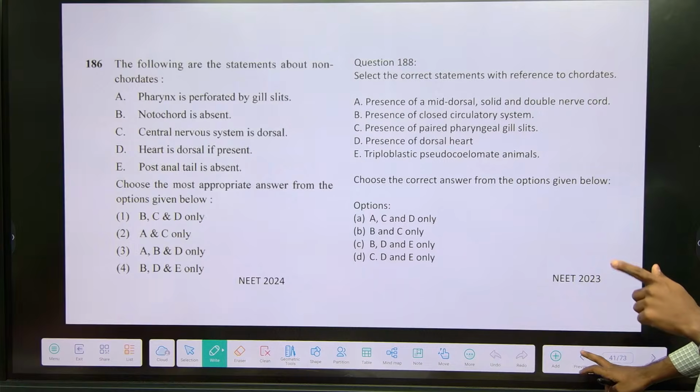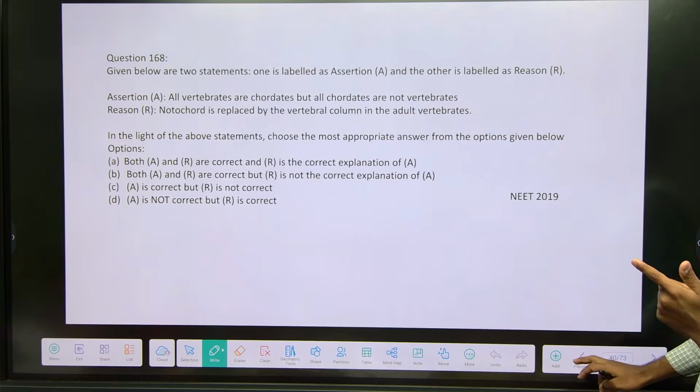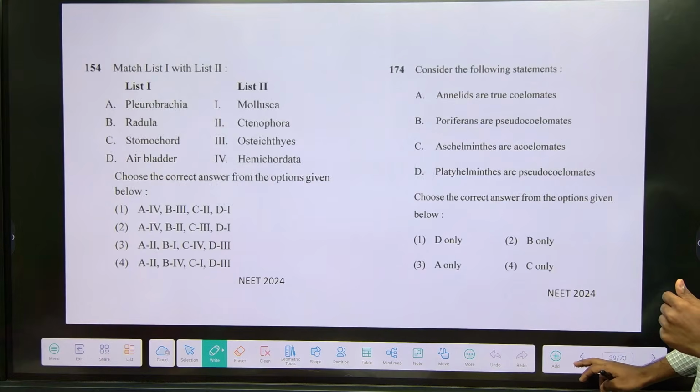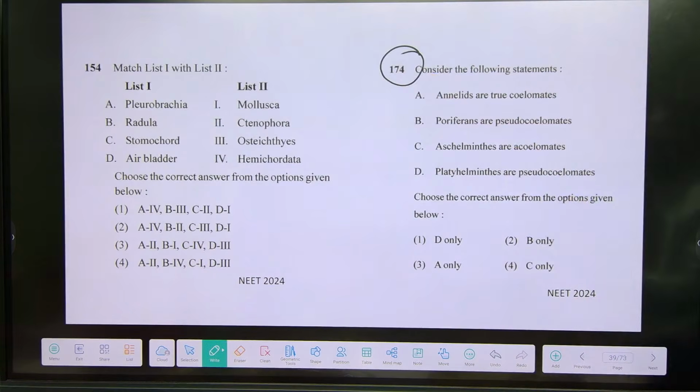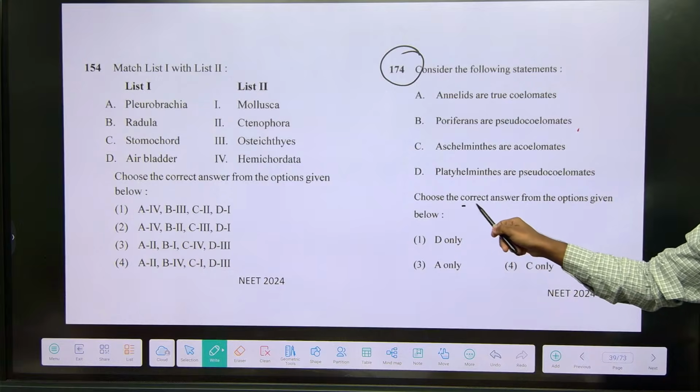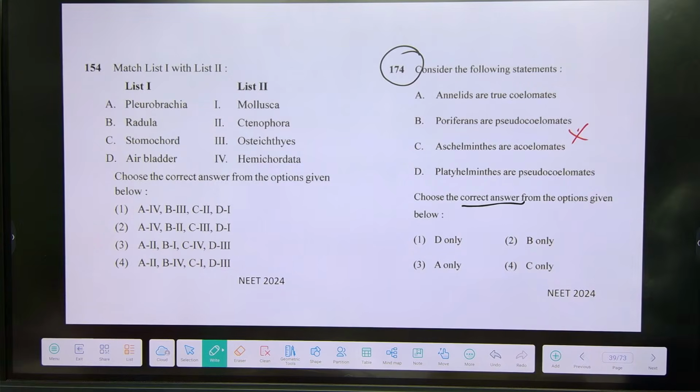This is notochord. This is also another question, you can answer this, 174. They asked to choose the correct answers. This is not correct, Poriferans are not pseudocoelomates.